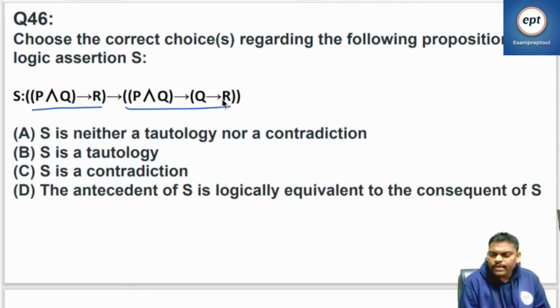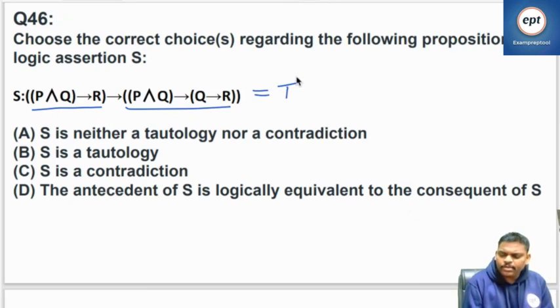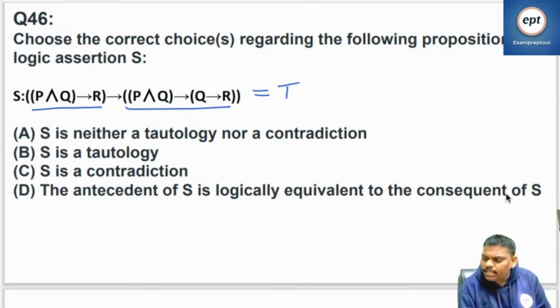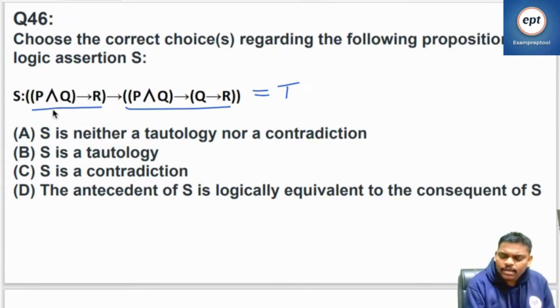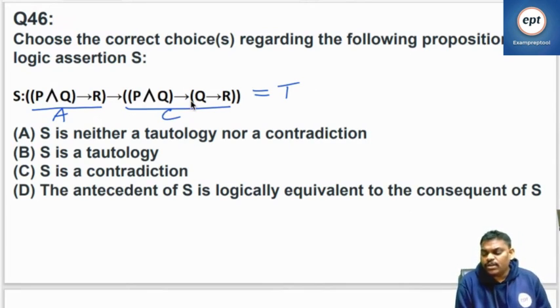If you want to prove it is a tautology, you have to use the same model as in the previous one. Remember, the antecedent of S is logically equal to the consequent of S. This is called the antecedent. This is called the consequent, which means the conclusion.